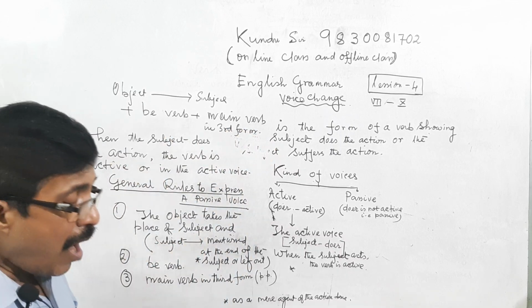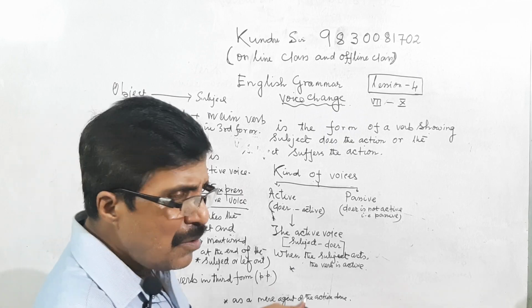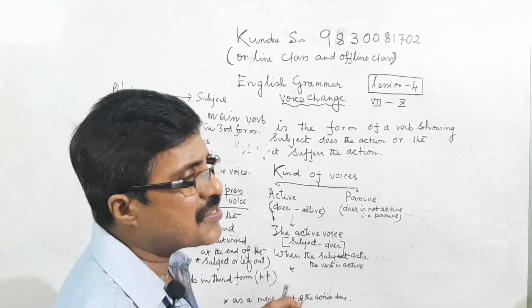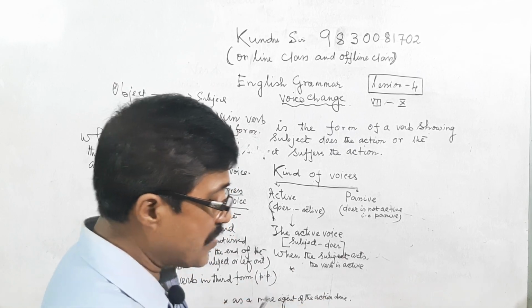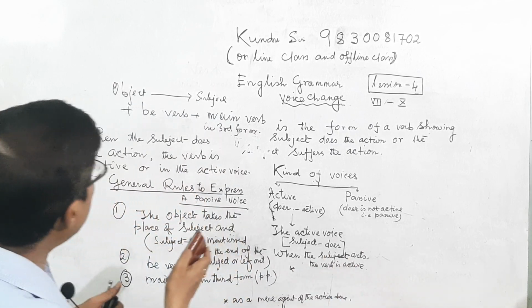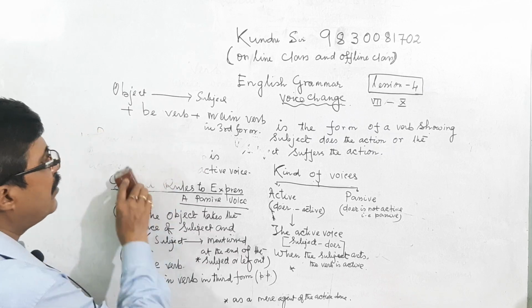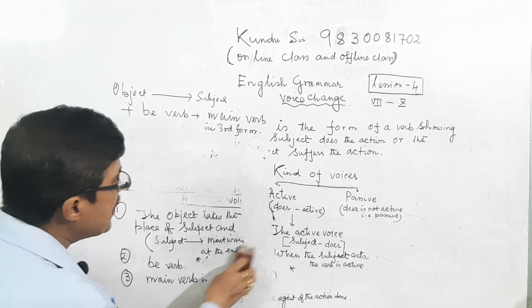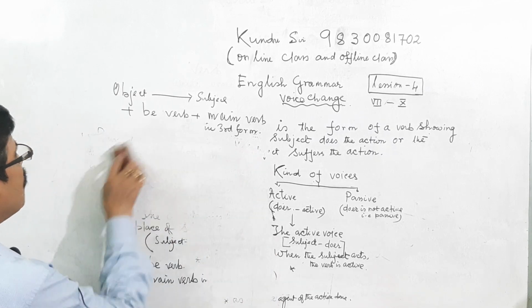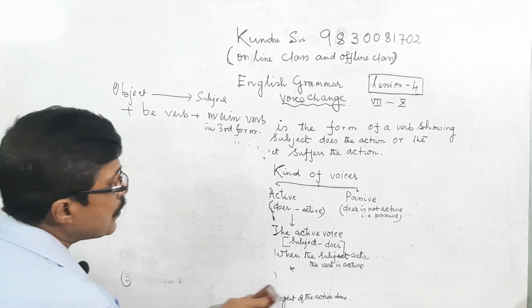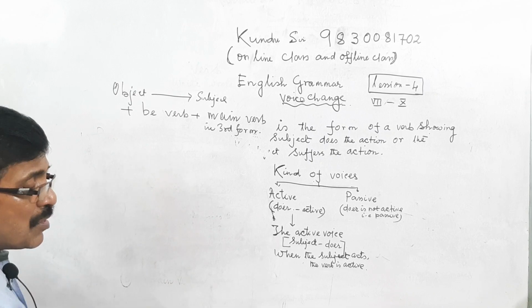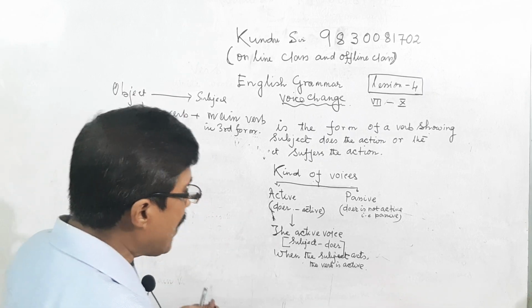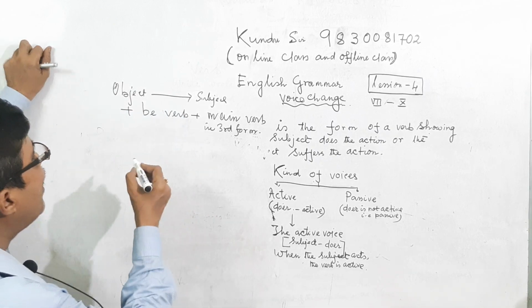Now I am doing some very simple sentences from active voice to passive voice. Because it is the beginning stage of voice change, I will take two very simple sentences.